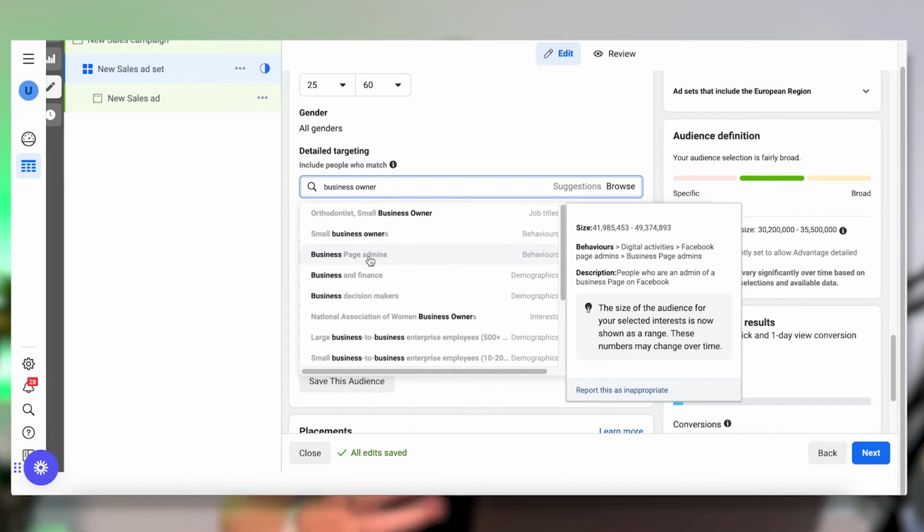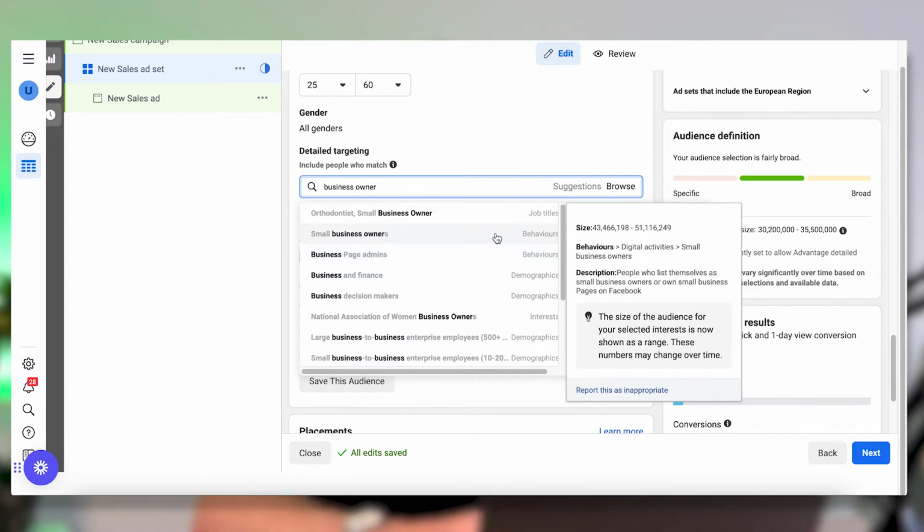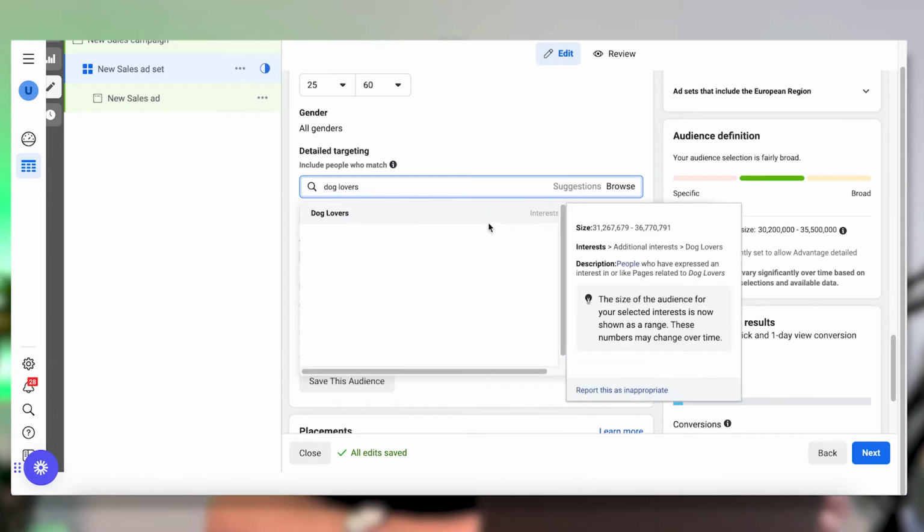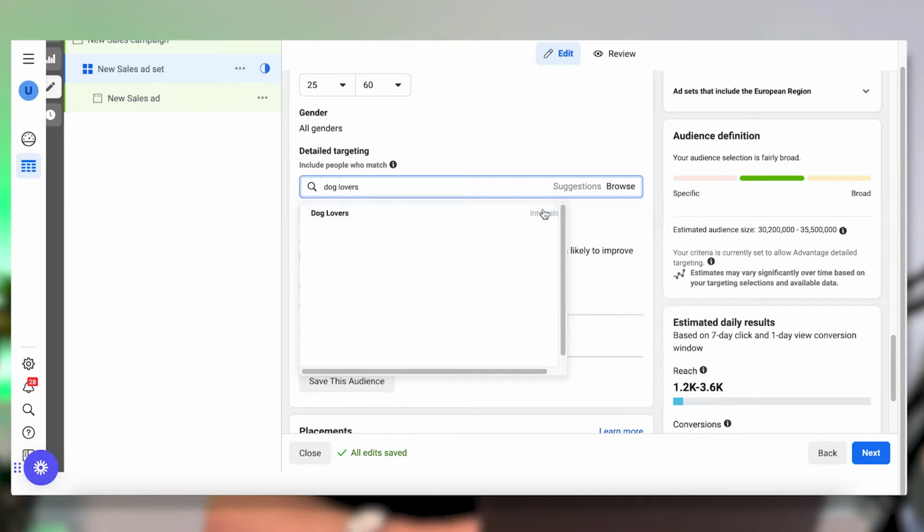So you're going to try and find people who are small business owners, maybe business page admins on Facebook. So we're essentially trying to find people who match certain behaviors or interests or demographics. You can see here, these are behaviors. Facebook has identified these as small business owners. Let's just say we're an e-commerce brand selling jewelry. Let's say it's a jewelry product, but it's pet themed, okay? So for example, you're selling dog jewelry, you might put in dog lovers. Something like this, and you would find an interest. Dog lovers, there you go, you've got 31 million to 36 million, all right?